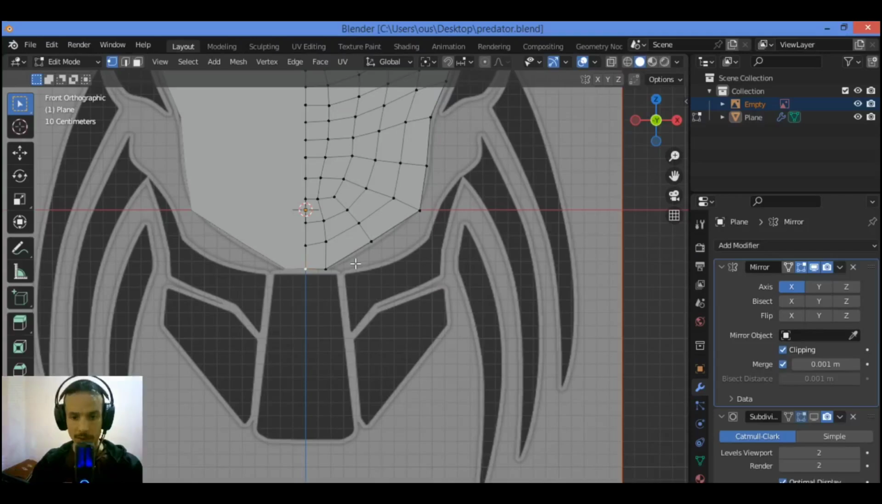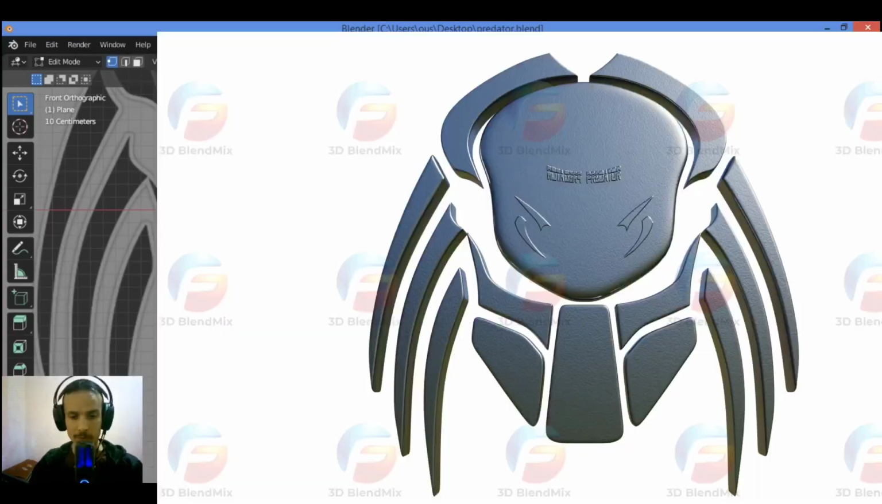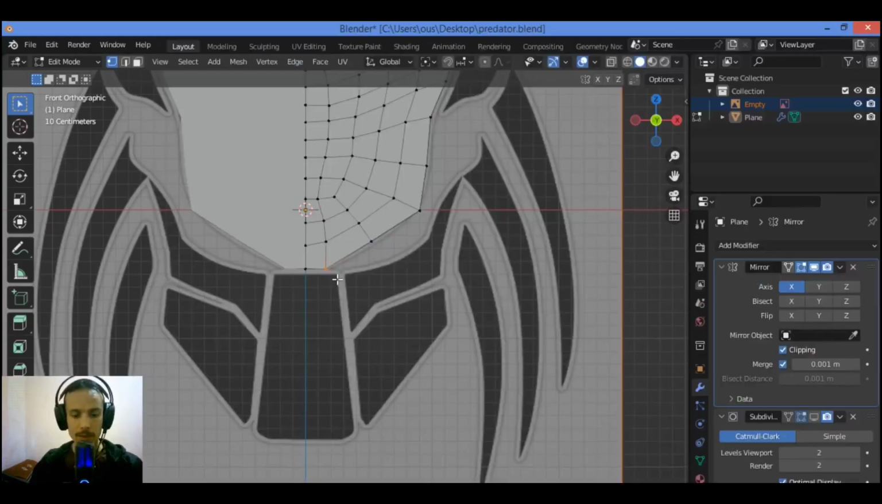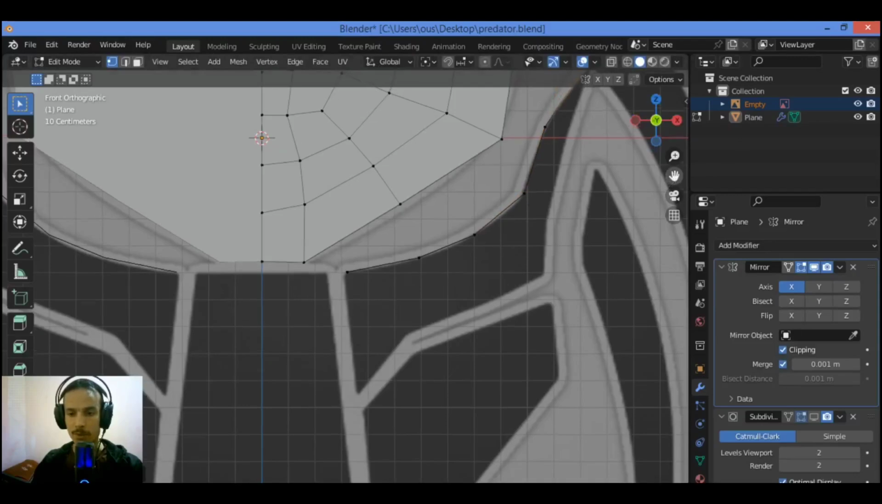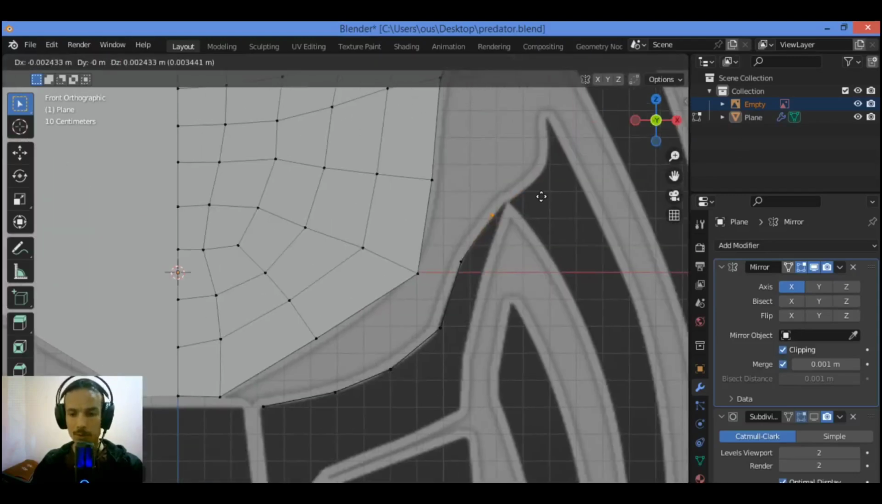Part where I'm modeling the Predator logo as shown here. Let's extrude, or let's duplicate, Shift D to duplicate that vertex and move it over this section over here. So let's extrude it like this. Then let's extrude again to this corner, do it again also for that section, move it just a little bit by